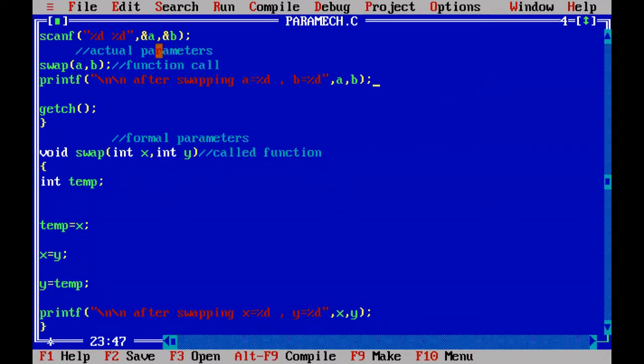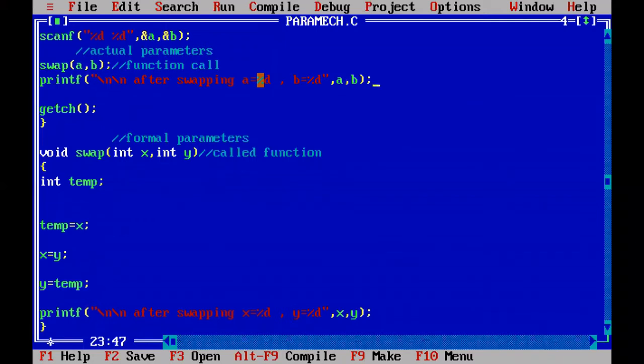Now, after calling the function swap, the x comma y values are changed and the controller again comes back from the swap function. Then the controller will go to the printf function. By that time the x comma y values, which are formal parameters, are already swapped and changed.